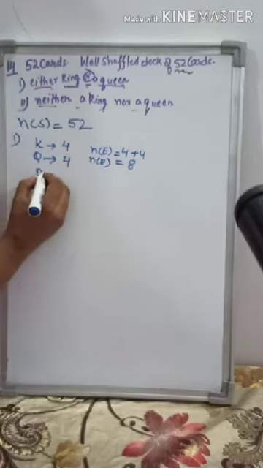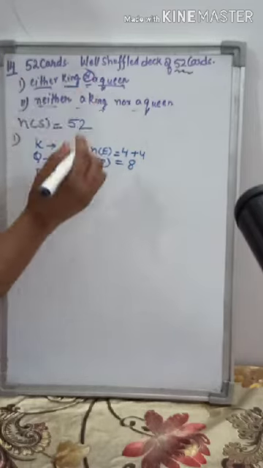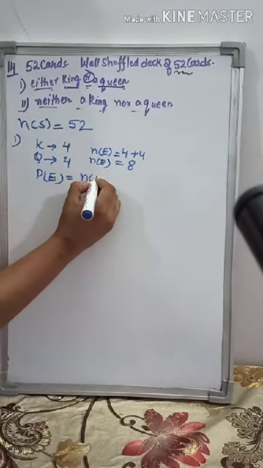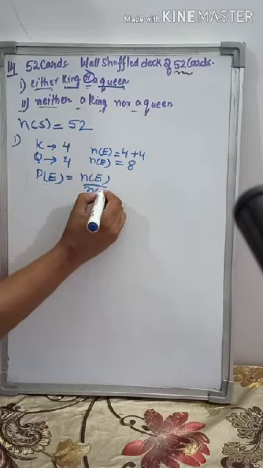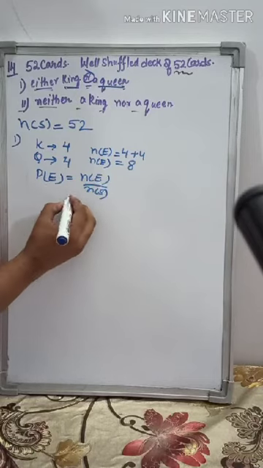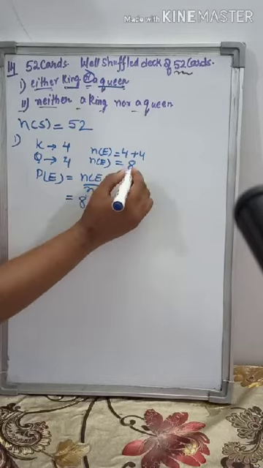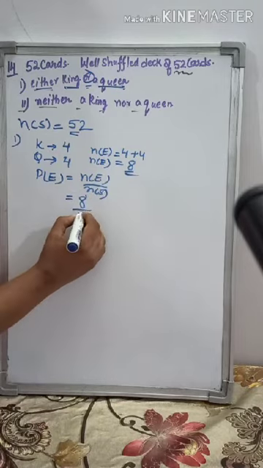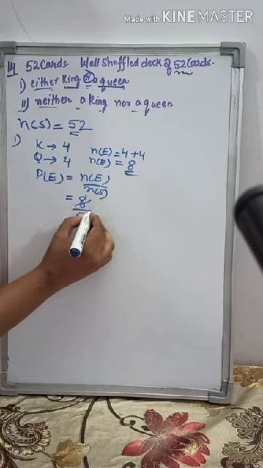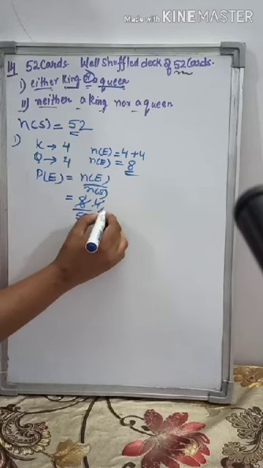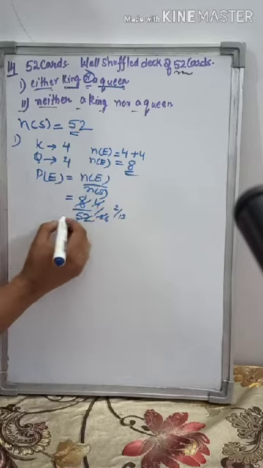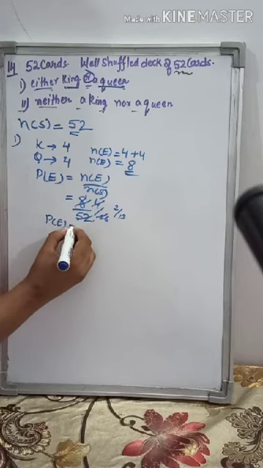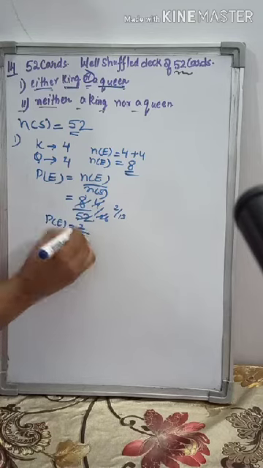Now if we have to find the probability of drawing a card that is either a king or a queen, that is the number of elements in the event upon the number of elements in the sample space. So 8 are there in the event and 52 are in the sample space. Now we will cancel it. It's 4 by 26, then 2 by 13. So the probability will be 2 by 13.